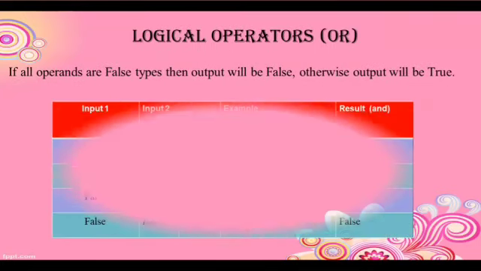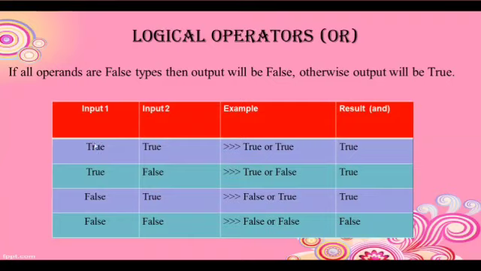Logical OR. If all operands are false, then the output will be false. Otherwise, the output will be true. If these two operands are false, then the result will be false. False or false, then false. Remember this: if all operands are false, then false. Otherwise, if at least one of them is true, then the result will be true. True or true means true.